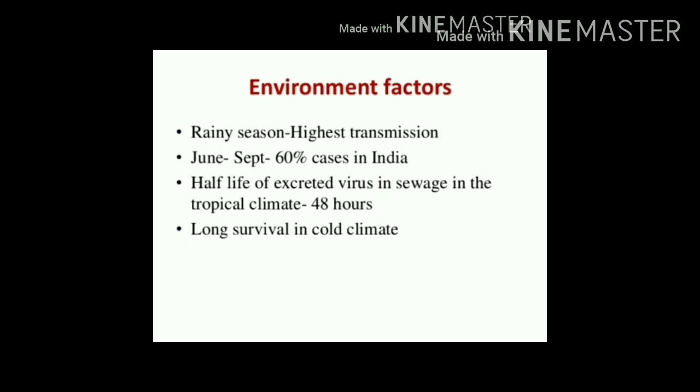Environmental factors. Poliomyelitis shows highest transmission during the rainy season. In India, about 60% of cases were reported from June to September. Even during cold climate, the virus is capable of surviving for a longer period.